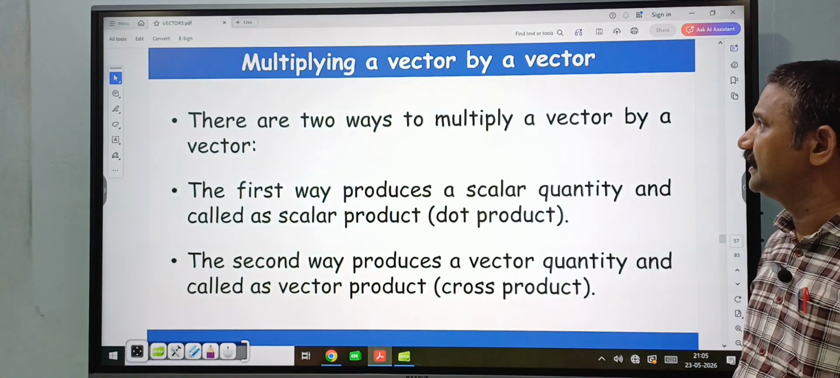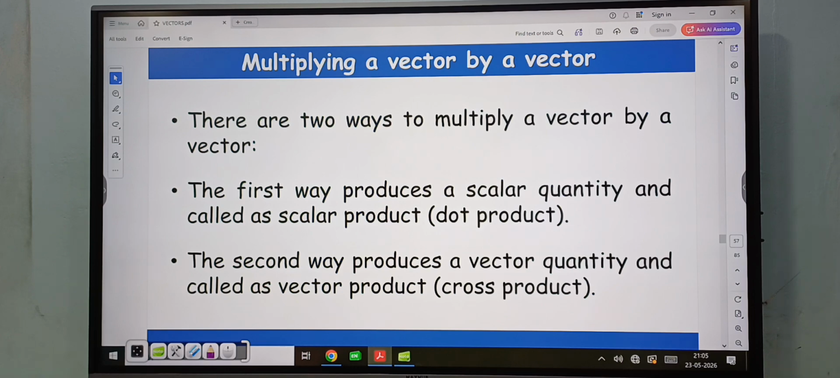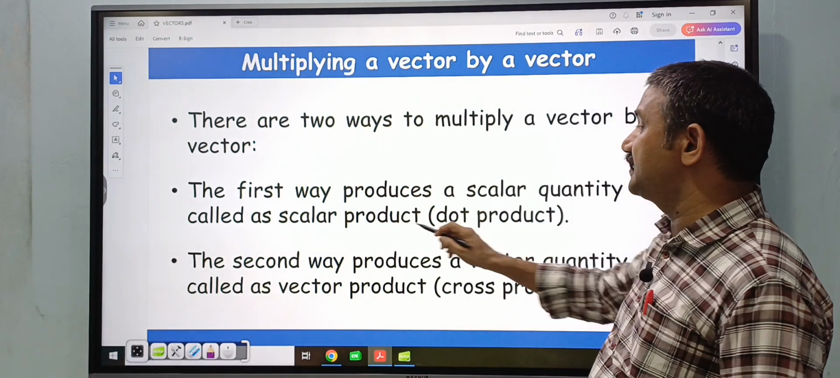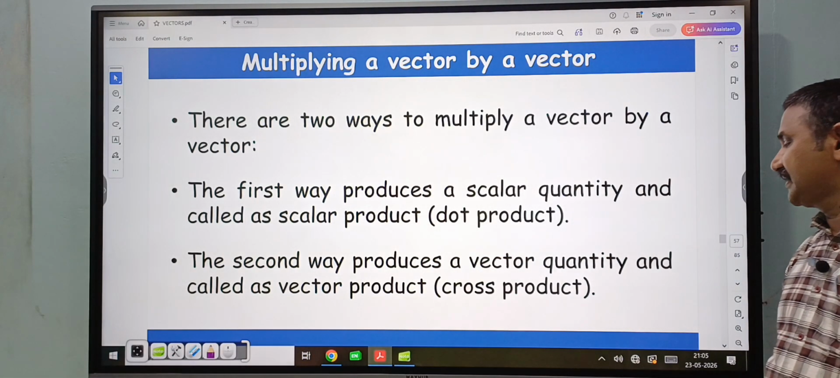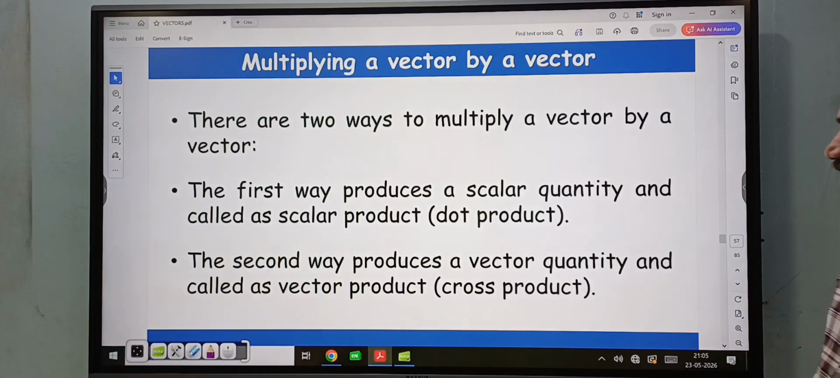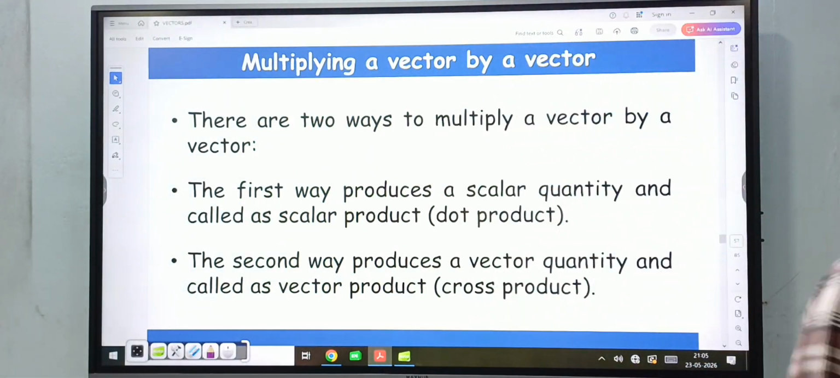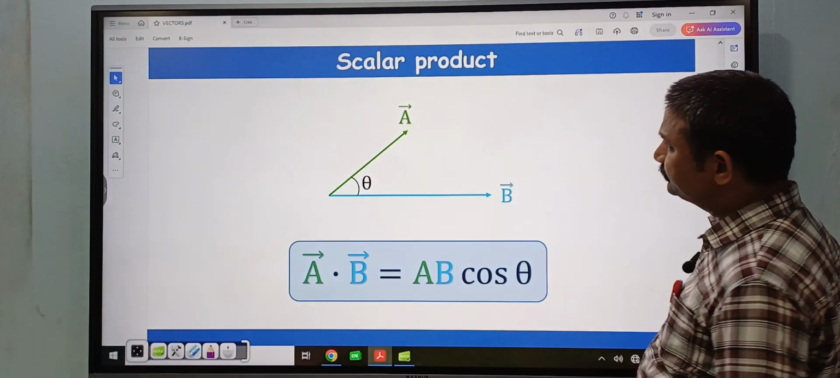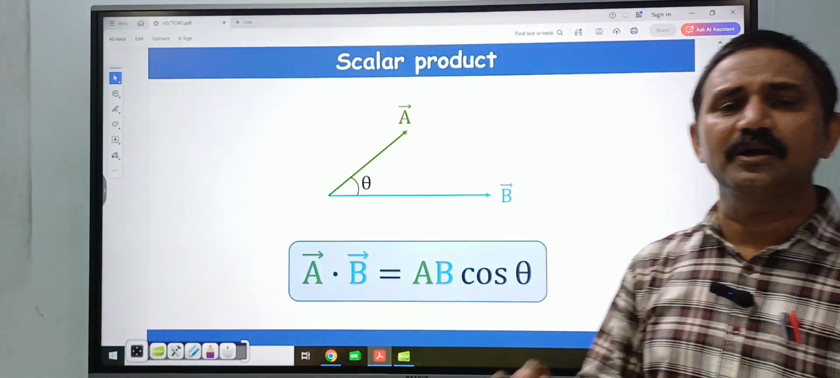Next, multiplying a vector by a vector. There are two ways to multiply a vector by a vector. The first way produces a scalar quantity and is also called the scalar product. The second way produces a vector quantity and is called the vector product, also called the cross product. So we'll discuss the dot product and cross product. First, we will discuss the scalar product or dot product.